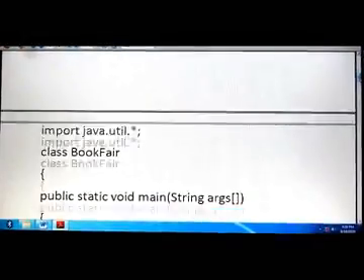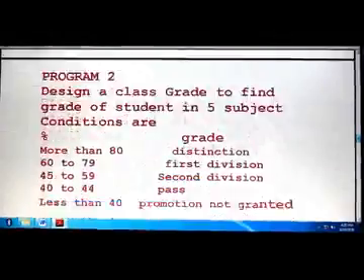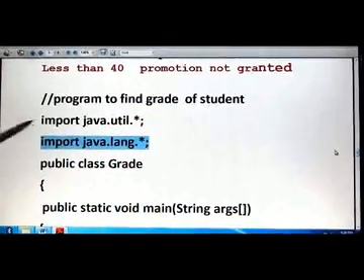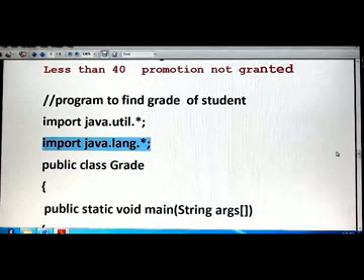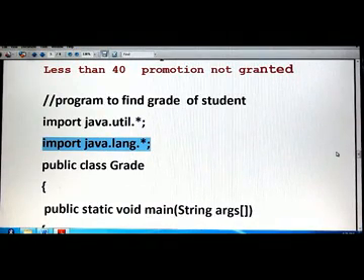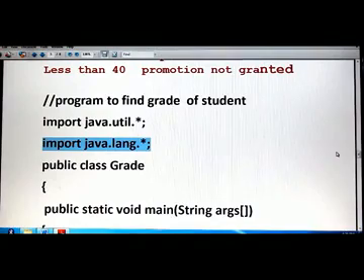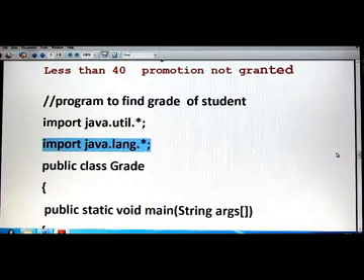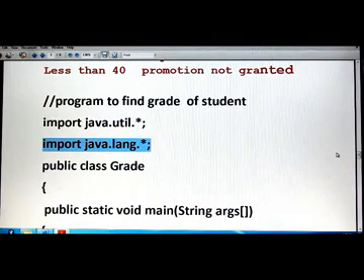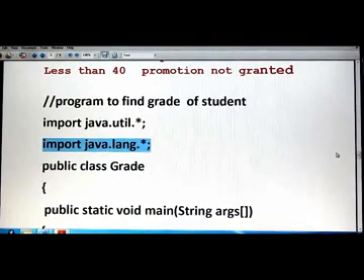So what does it mean and why have I written it? Students, this is the default package of Java. Default package of Java means it is always present when you are writing a Java program, whether you write this or you don't. Because the keywords like class, public, main, void, static, where are they stored?